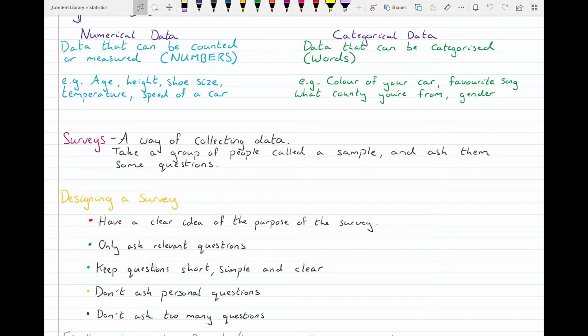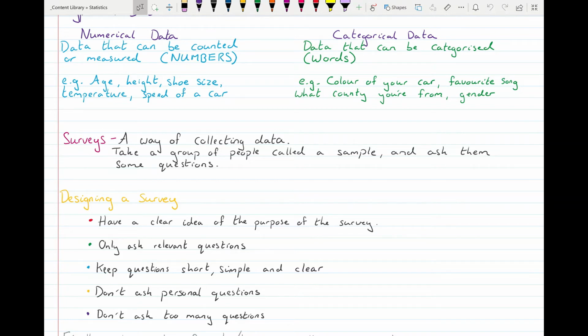So it's not relevant. Keep questions short, simple, and clear. So when you're answering questions, you want them to be short so they're easy to answer. You want them to be really clear so that you're being specific, they know what they're being asked, and keep them simple. Just nice, short, easy kind of questions. One question at a time then as well. You don't want to be asking two questions in one. Split it up into two different questions.